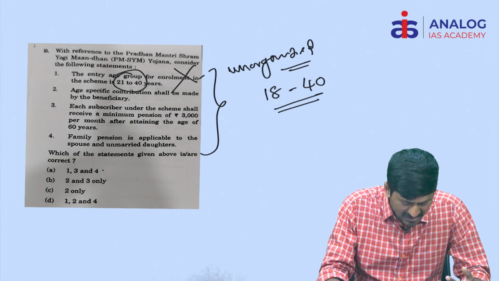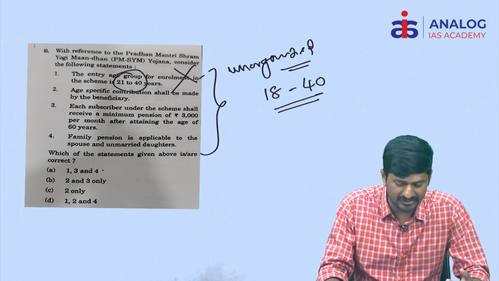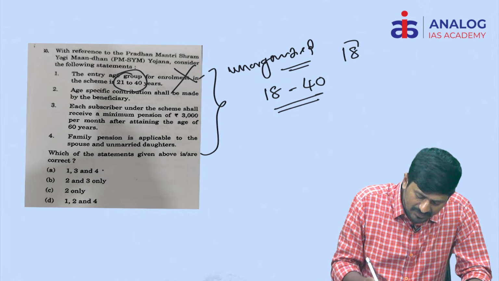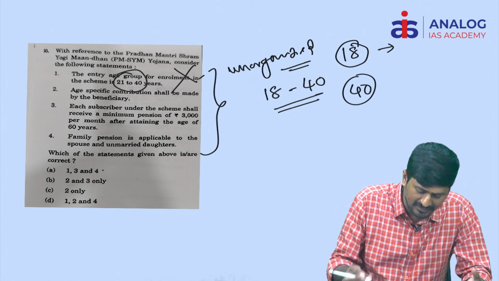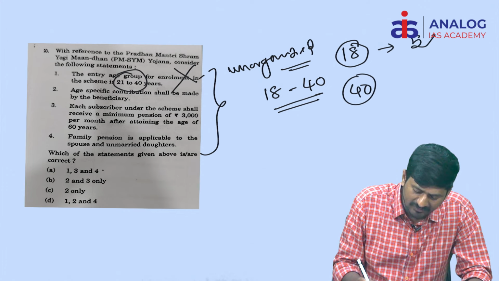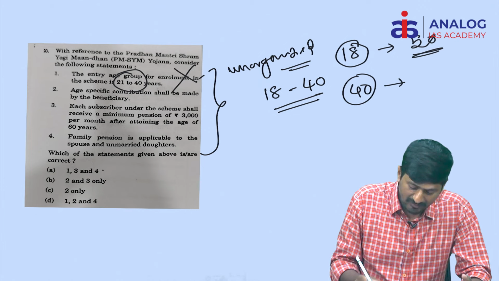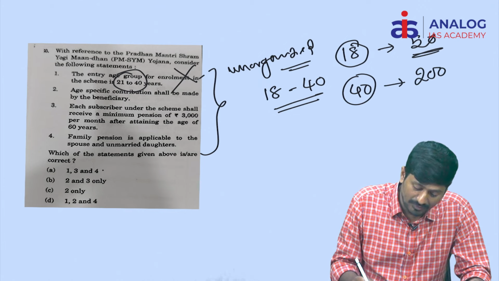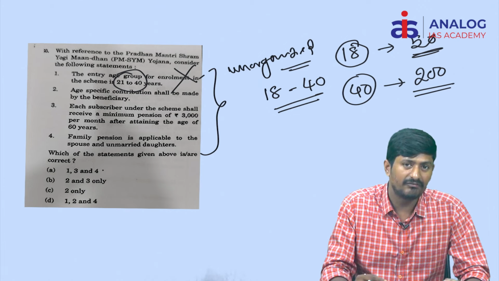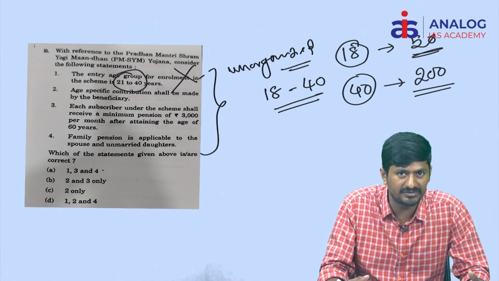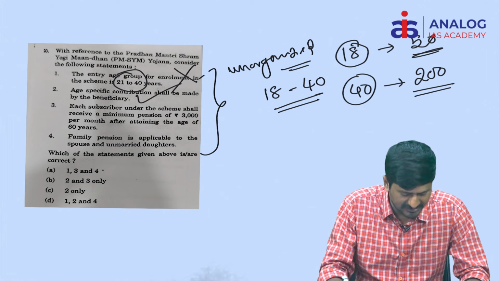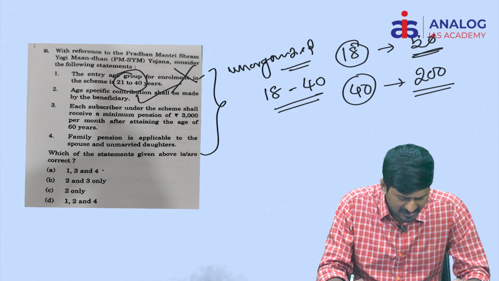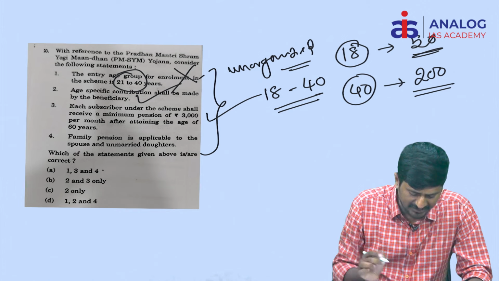Number 2, age specific contribution shall be made by each beneficiary. Of course, age specific means the contribution will be different for 18 years age and 40 years age. For example, for an 18 year old worker, the monthly contribution will be around 50 rupees. For a 40 year old person, the monthly contribution would be 200 rupees. It means whenever your age increases, your contribution requirement will change on a monthly basis. Hence, this is the first right statement. Each subscriber under this scheme shall receive a minimum pension of 3000 rupees per month after attaining the age of 60 years. This is also a right statement.